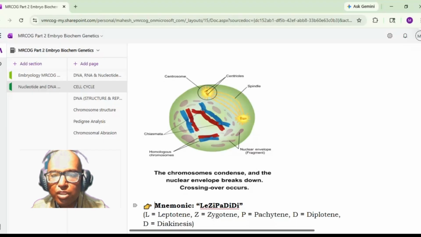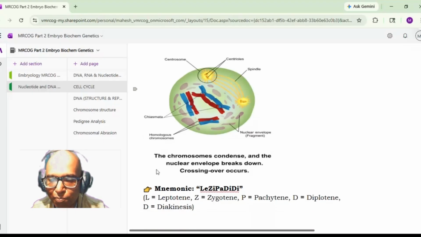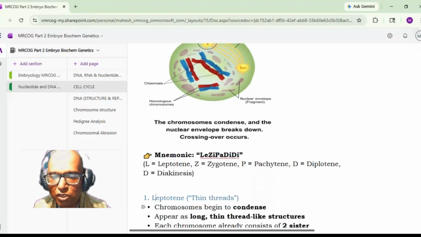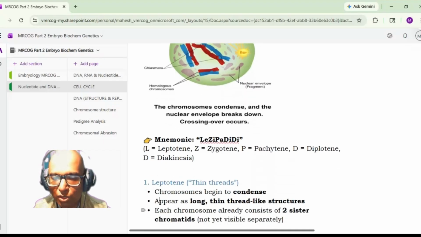Okay, so mnemonics. This prophase one of meiosis one is further divided into substages, that is leptotene, zygotene, pachytene, diplotene, and diakinesis. So there is a mnemonic to remember: le zi pa di di. Okay, le zi pa di di. If you remember, that is leptotene, zygotene, pachytene, diplotene, and diakinesis. These are the substages of prophase one of meiosis one.